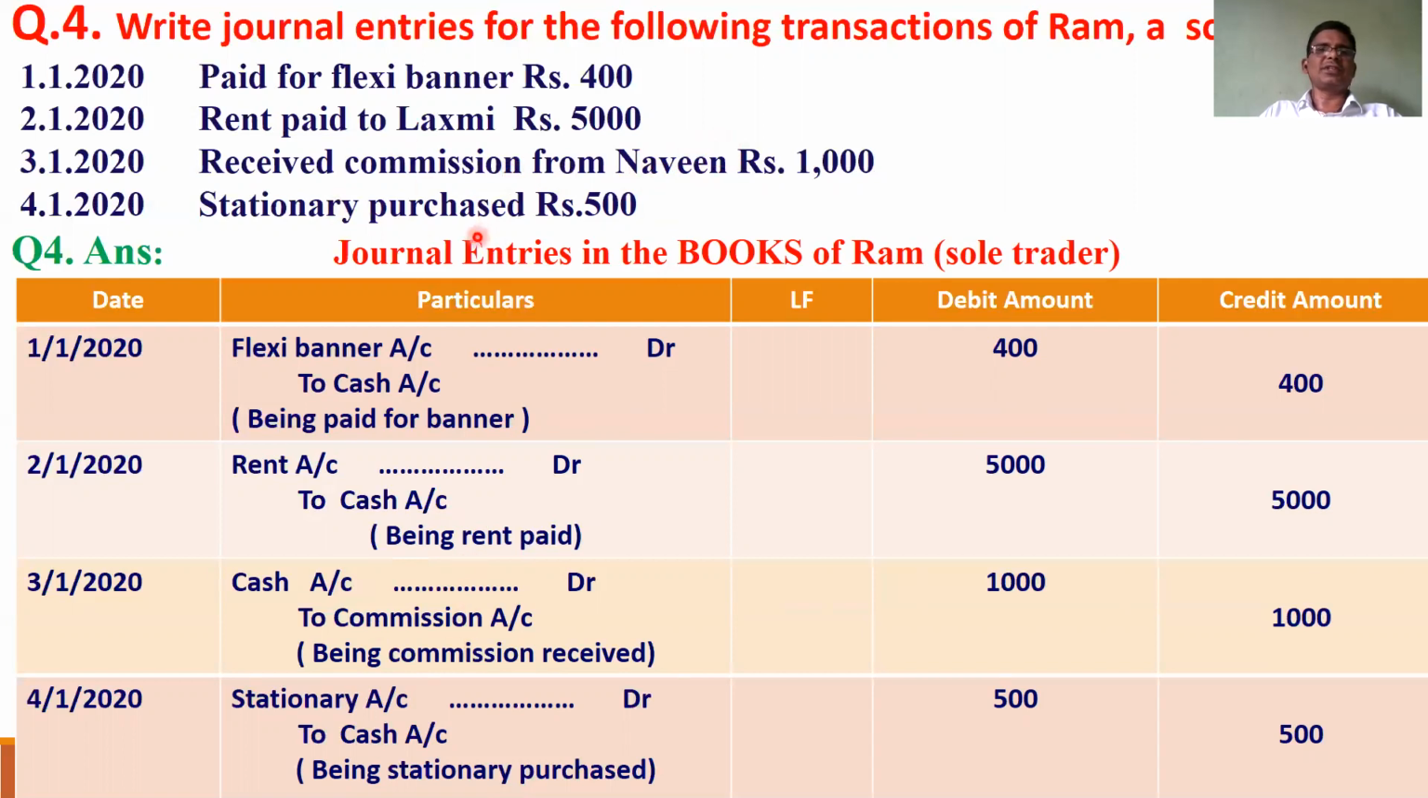Stationery purchased. Once again, students make a mistake here and use purchase account, but stationery means expenditure. Stationery account, being expenditure, is debited, cash is going out, cash account is credited.